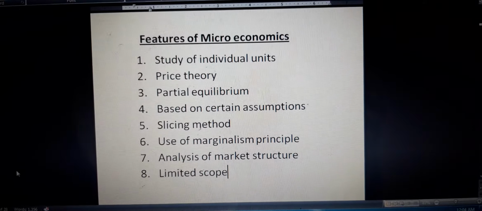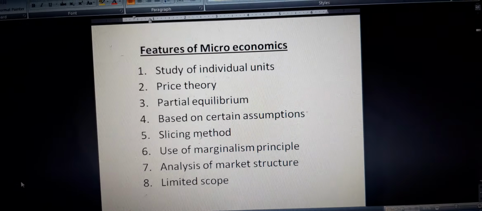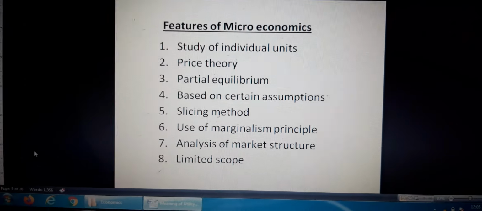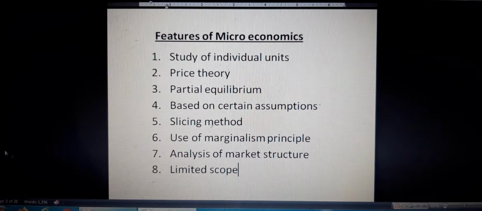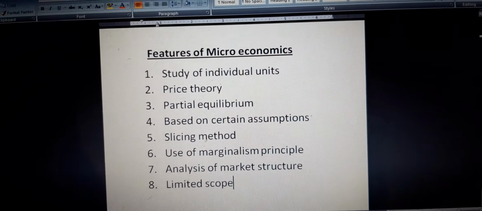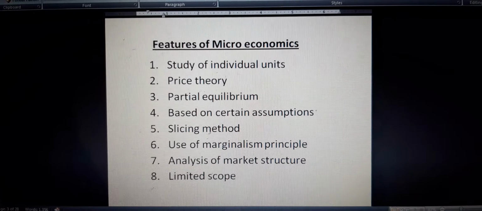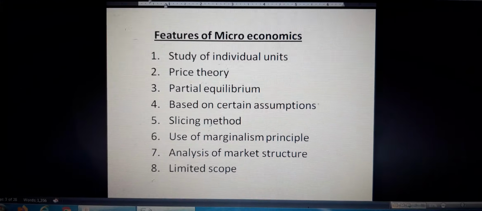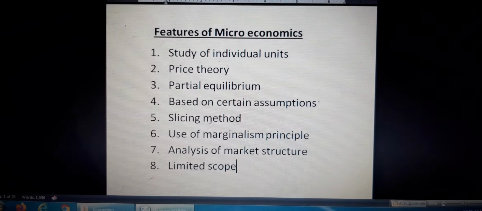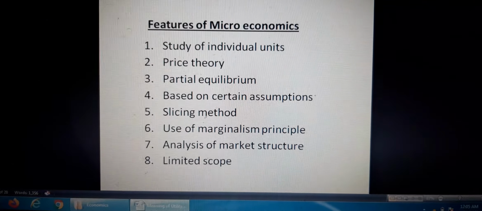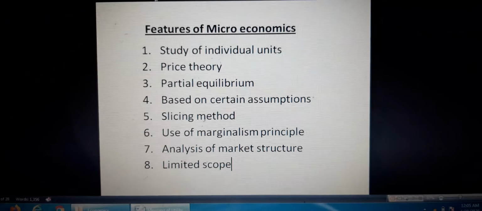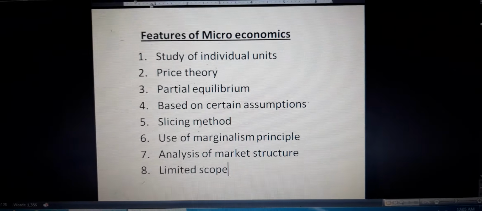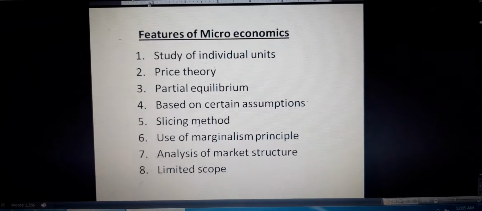Similarly, it explains how a consumer attains an equilibrium by equating marginal utility of a commodity to the price of that commodity. In simple words, a rational consumer compares marginal utility of a commodity to the price of that commodity. So, he goes on purchasing one after another unit of the commodity up to the point where marginal utility is equal to its price. Thus, microeconomics deals with partial equilibrium.